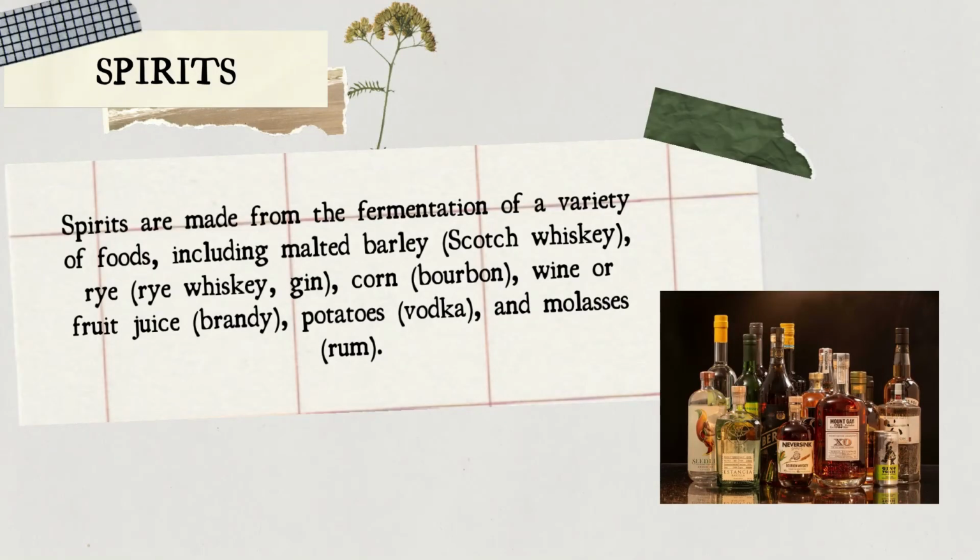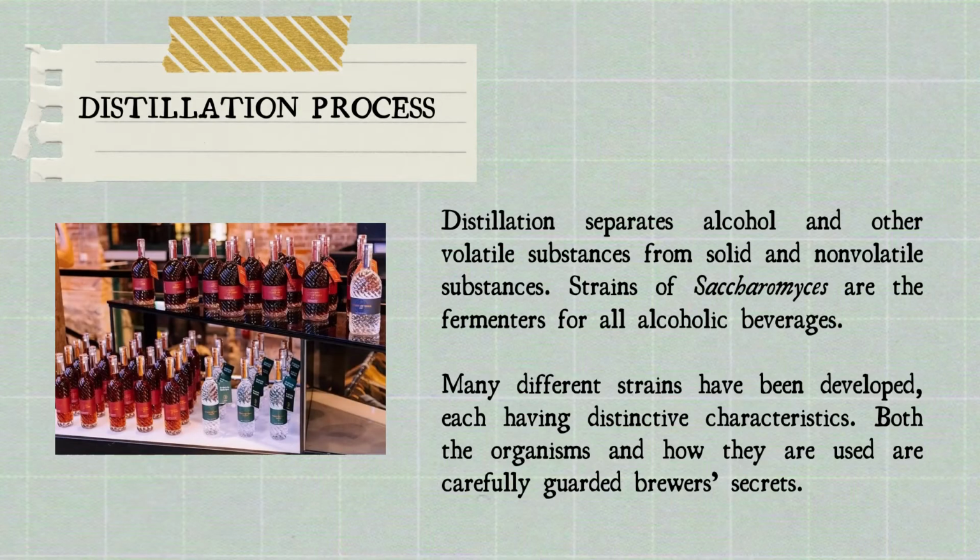Spirits: spirits are made from the fermentation of a variety of materials, including malted barley to make Scotch whisky, rye for rye whiskey and gin, corn to make bourbon, wine or fruit juice to make brandy, potatoes to make vodka, and molasses to make rum. Distillation process: distillation separates alcohol and other volatile substances from solid and non-volatile substances.